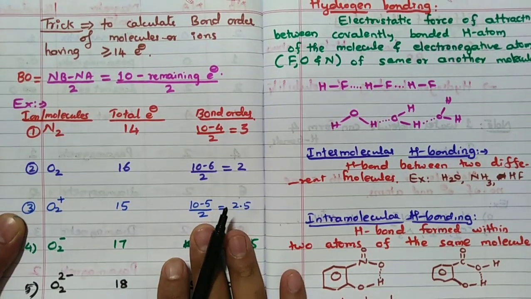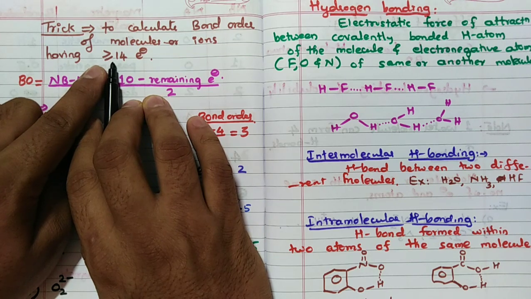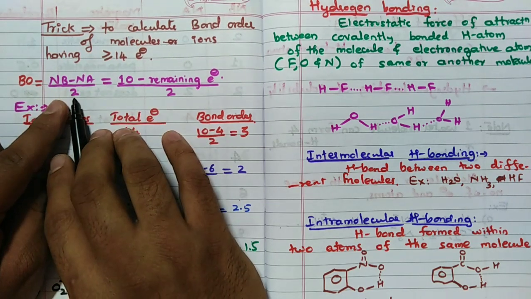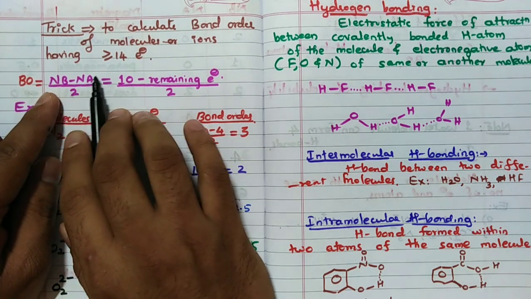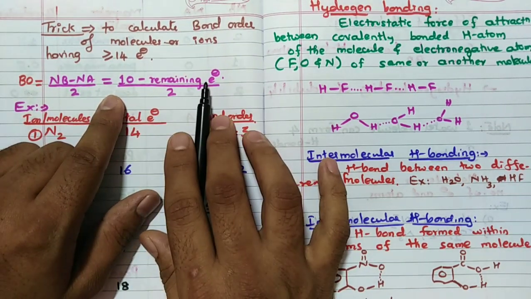But here it is not like that. If you have more than or equal to 14 electrons, starting from nitrogen, very simple. Nb minus Na divided by 2 you will write, correct? So Nb minus Na directly you will write 10 minus remaining electrons. 10 minus remaining electrons means what?